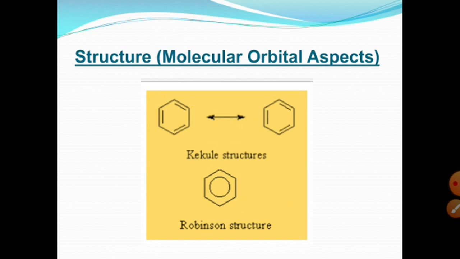But in organic chemistry, when we draw the mechanisms of reactions, we use the positions of the pi bonds and we use curved arrows to indicate the position of the pi bonds. So in that case, the Kekulé structure gives a more precise description of the electron positions. Therefore, it is a good idea to use the Kekulé representation, and we will represent benzene just like in Kekulé structures.